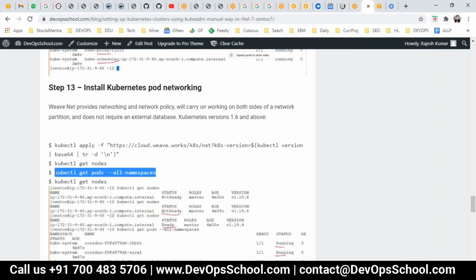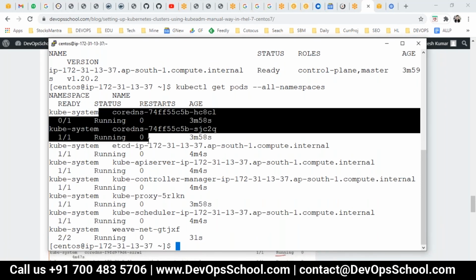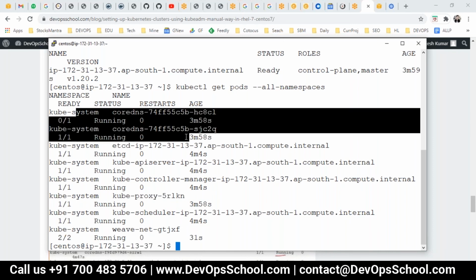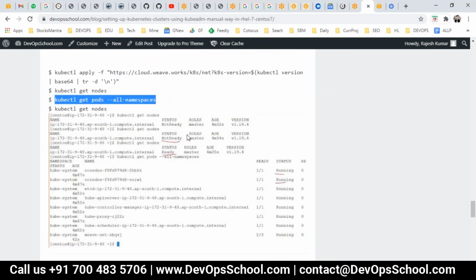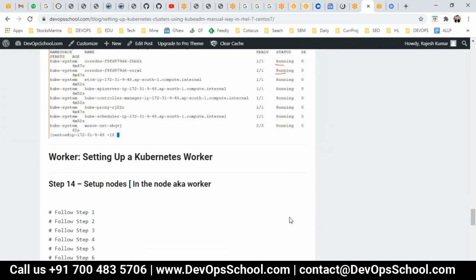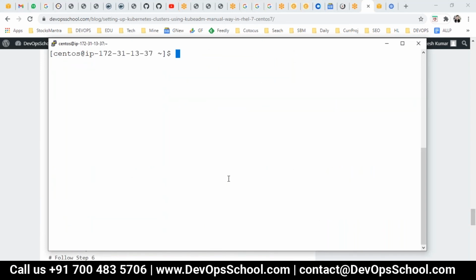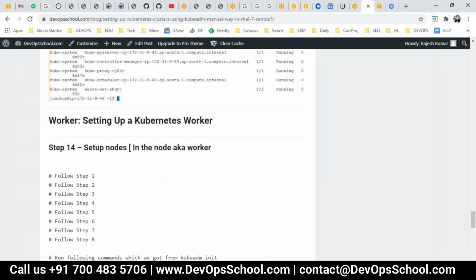And can we check all the pods? See here, now CoreDNS is also running. So here you see that WeaveNet is one of the pods which has a driver, which is a networking driver, which empowers the kube-proxy, and because of that, all the containers get the network, and you have everything. So ultimately you get these images, and you are happy. So your master plus workstation both has been successfully set up. Did you find any questions, any doubts or something like that, guys? Any questions or doubts?